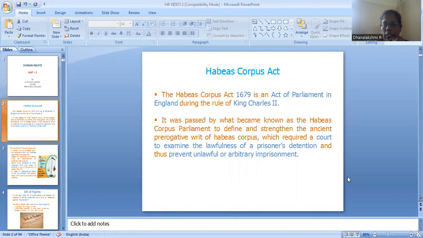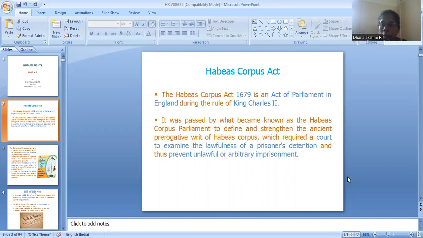The Habeas Corpus Act was implemented in the year 1679. It is an act of Parliament in England during the rule of King Charles II. The Petition of Rights was against King Charles I, and this Habeas Corpus Act is against King Charles II. It is mainly for the protection of prisoners. During war times and in ancient days, when kings captured other kingdoms and imprisoned their subjects, there was a lot of harassment against the prisoners. So a law protecting the prisoners was implemented, and that is our Habeas Corpus Act.